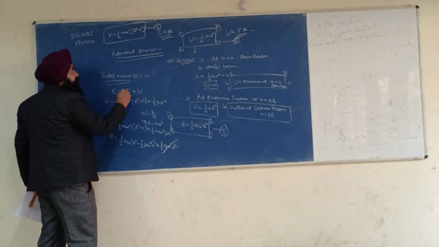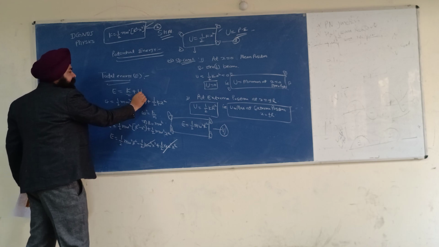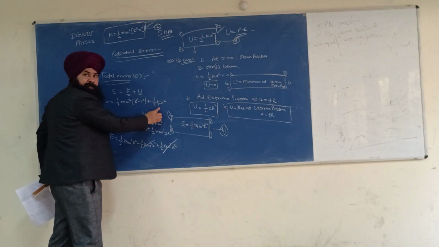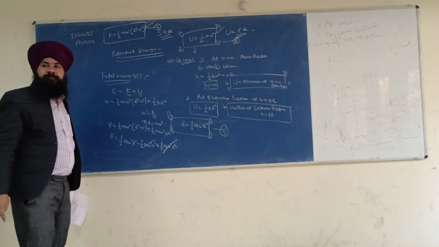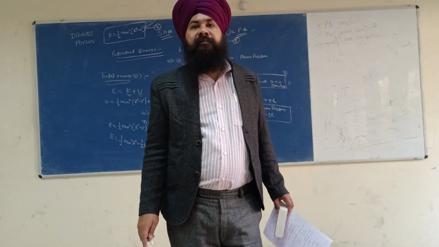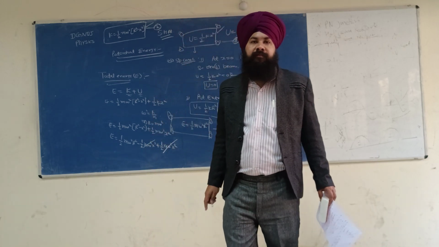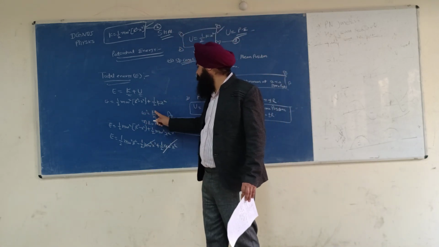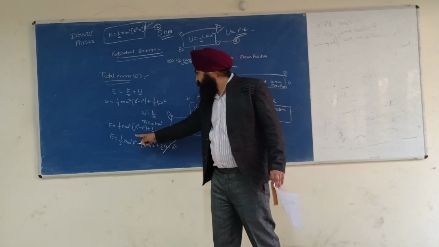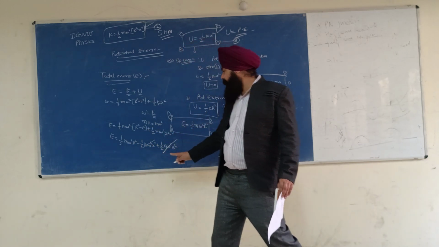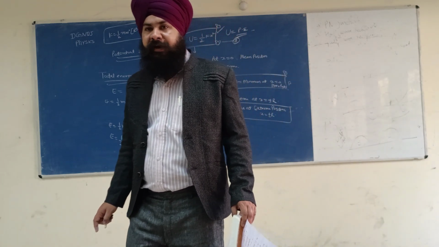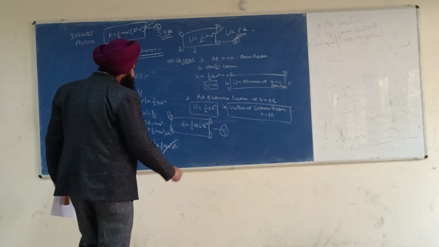See, this is the kinetic energy. This one is the potential energy, the expression for the potential energy. We add them. Omega square is equal to k by m. This is the expression we have done in our first lecture. What is omega? Angular frequency. Omega square is equal to k by m, so k is equal to m omega square. I use this value. After opening the brackets and solving it, this will cancel with this. So I am getting the total energy, that is half m omega square r square. E is equal to half m omega square r square.